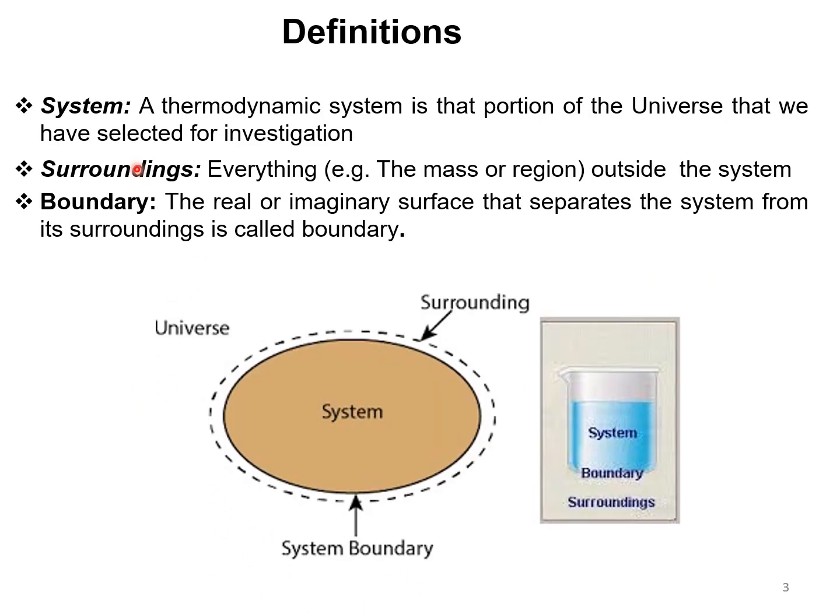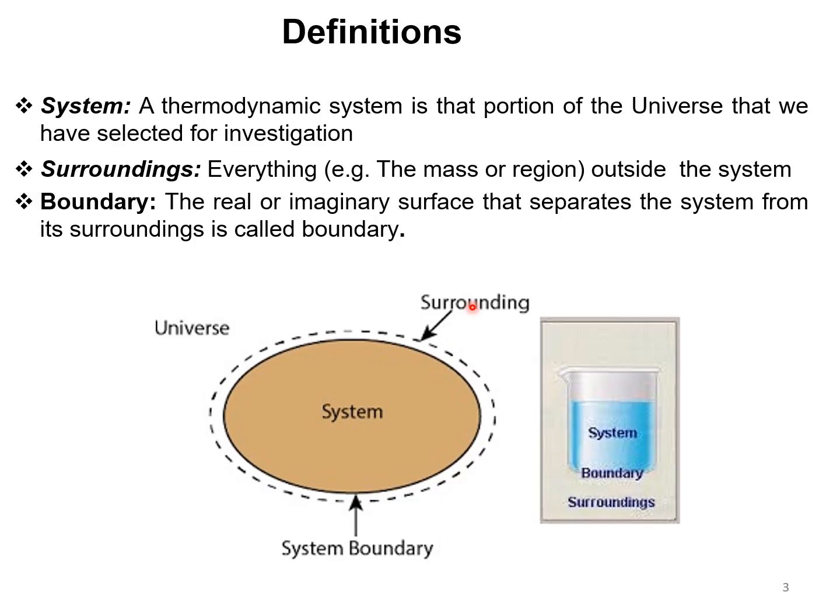As we know, in thermodynamics, we will be using more often these two terms, system and surroundings. A portion of matter that is under investigation is termed as system. All the other portion, whatever is remaining except the system, is called as surroundings. There will be a real or imaginary line between the system and surroundings that is called as boundary.